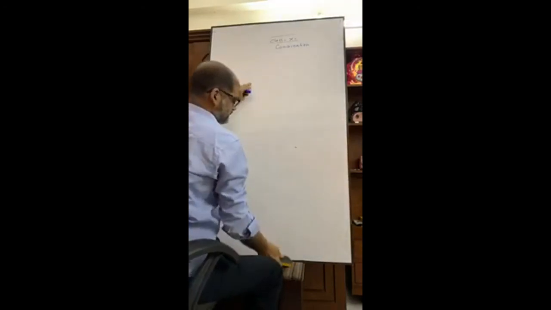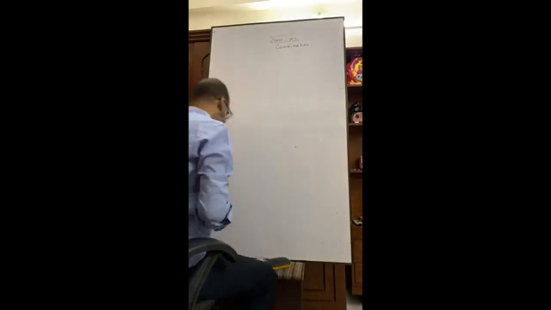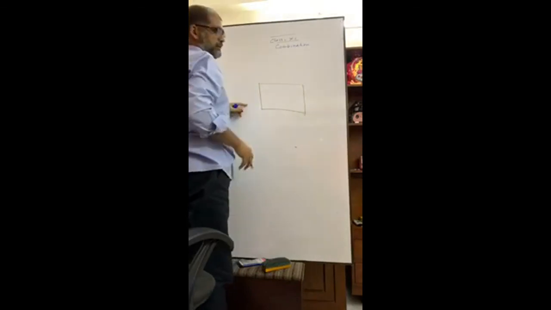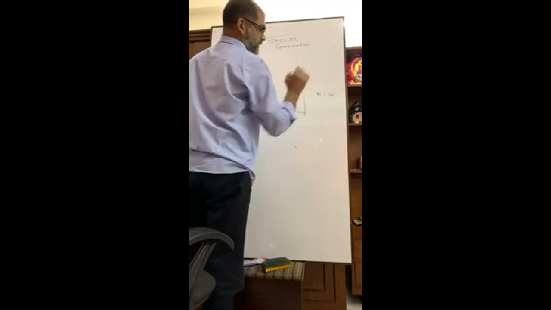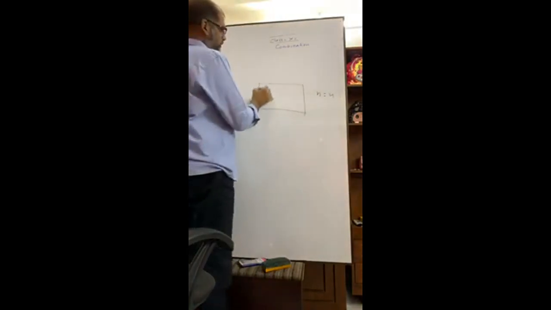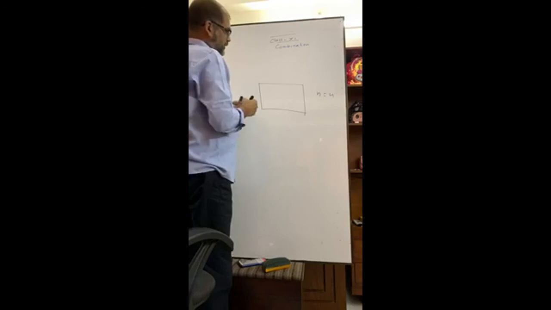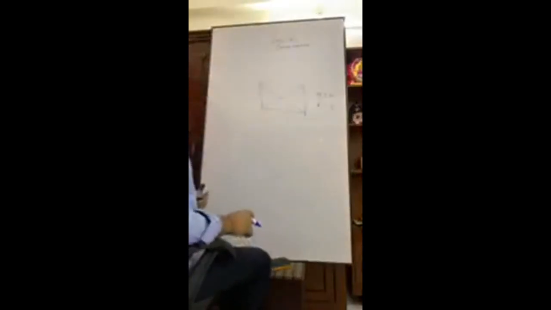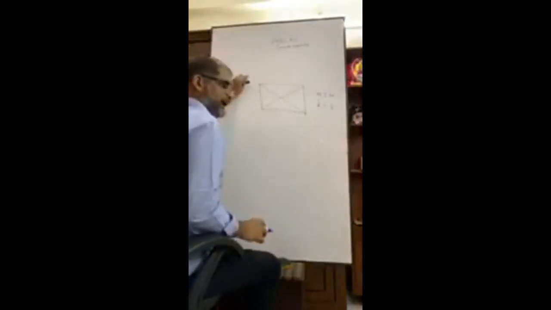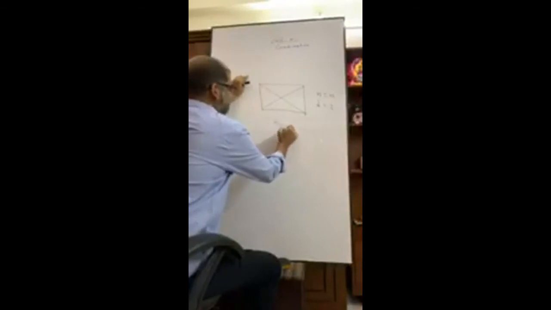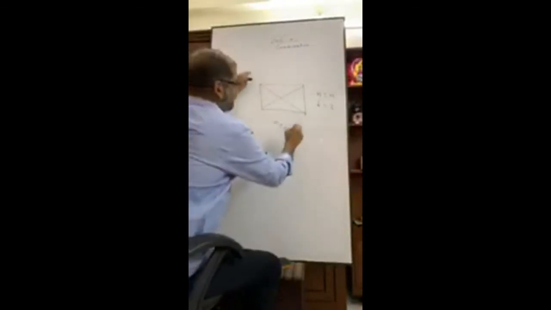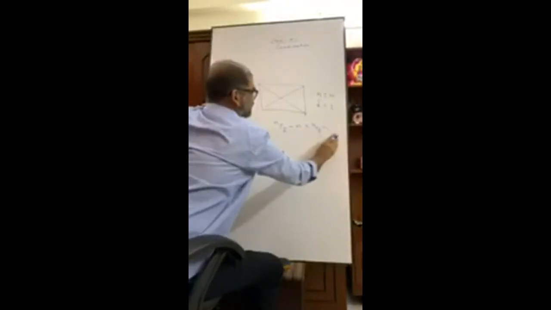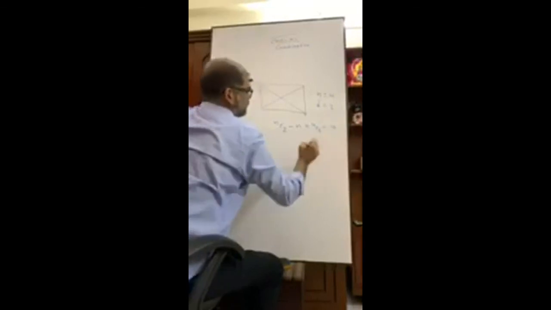Now the question is for diagonal. Suppose this is a 4-sided figure, that is a quadrilateral. N equals 4, that is a 4-sided figure. How many diagonals do we have? We can answer easily. There are 2 diagonals. The formula to determine the diagonals of a quadrilateral or any polygon is nC2 minus n. Suppose n is 4: 4C2 minus 4 equals to what? 2. This is the formula.